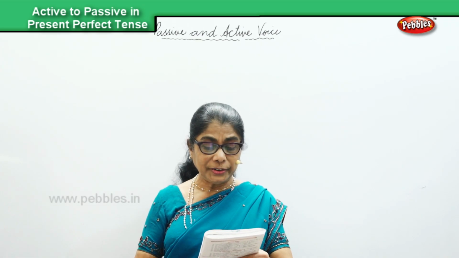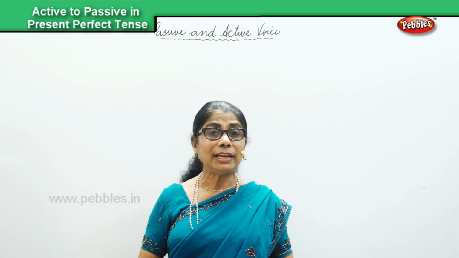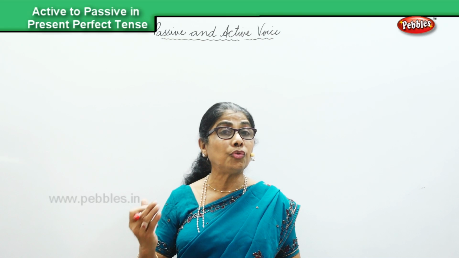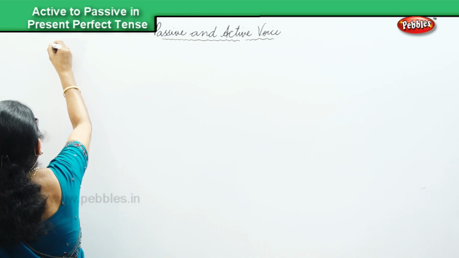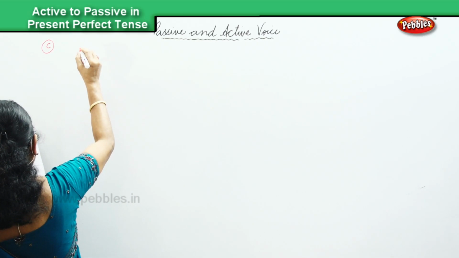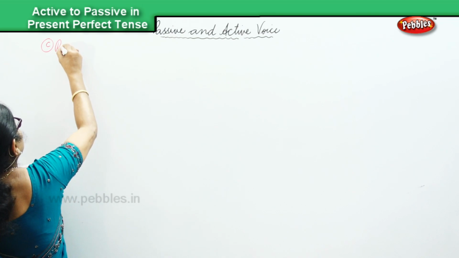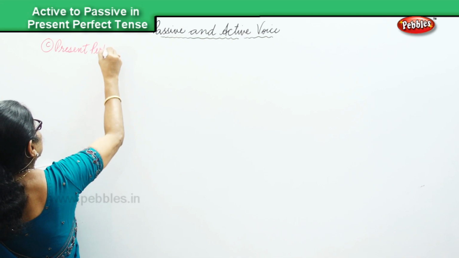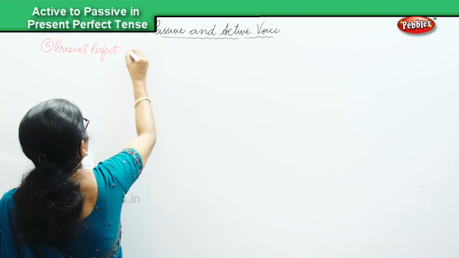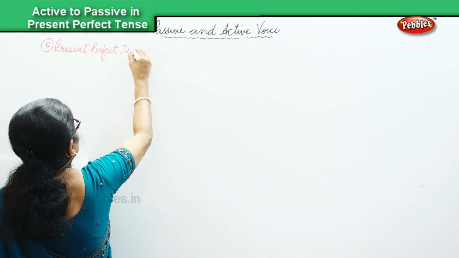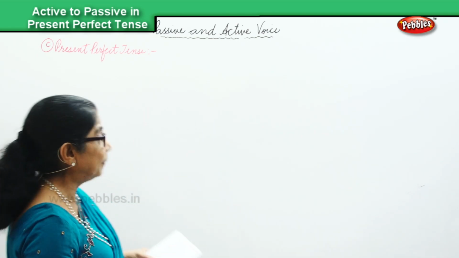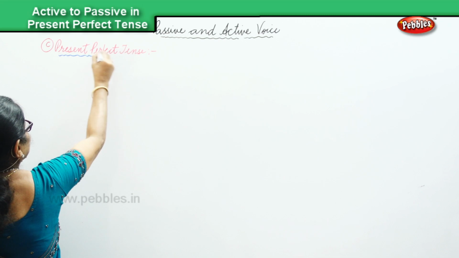Now we finished the first, the present tense, present continuous. Now we do the third part, present perfect tense, a couple of sentences to recall to our mind what we have already learned. Okay? So third one, C. Present perfect tense. In the present perfect tense, changing from active to passive. And that's what we are going to do. Just a couple of sentences.